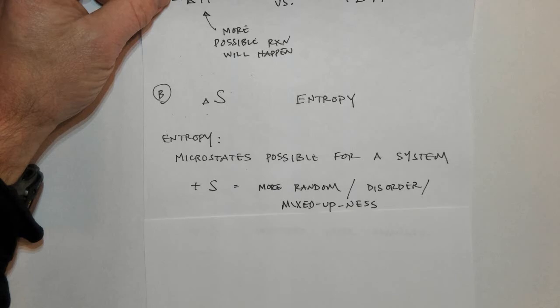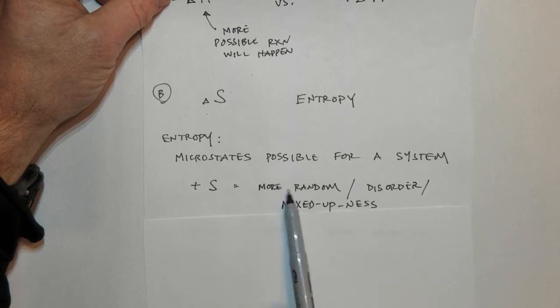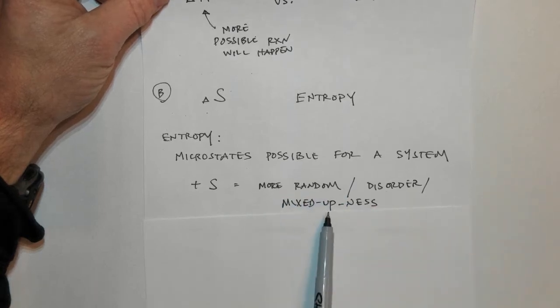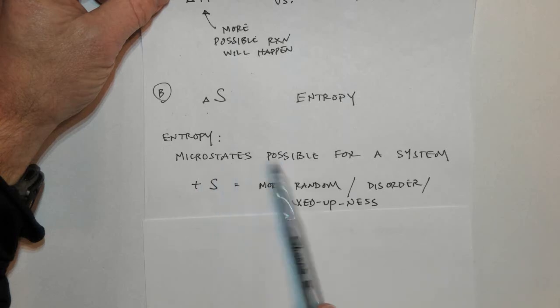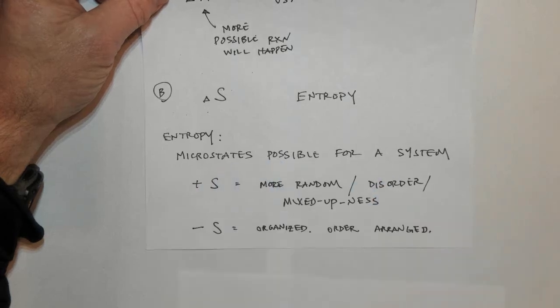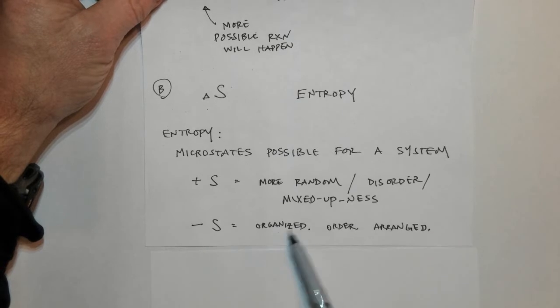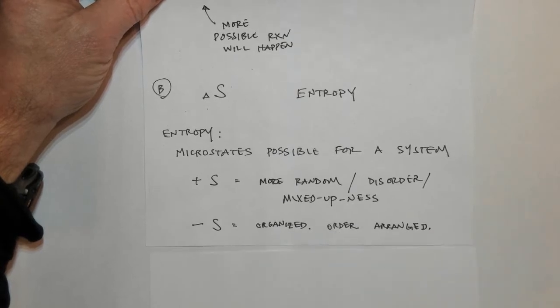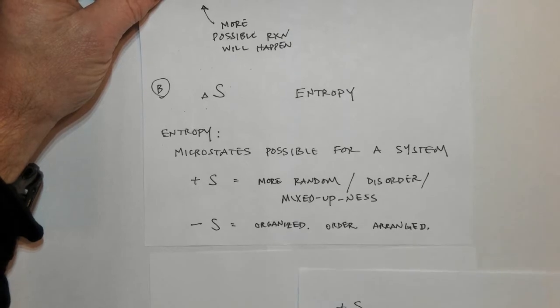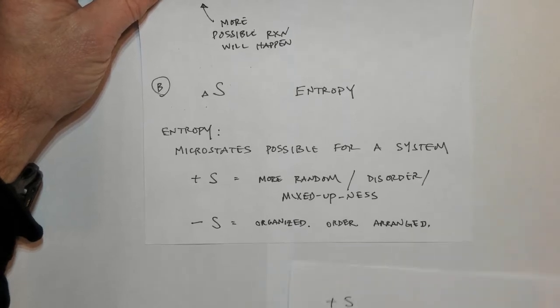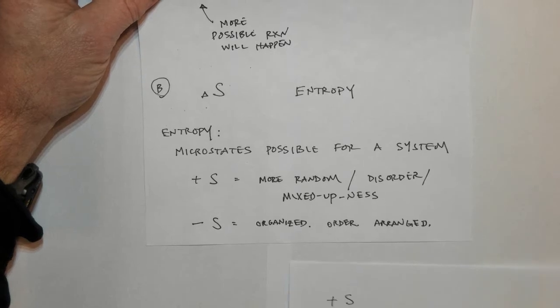So for example, something like frozen water or ice would not have that many places for the water molecules to be. Whereas with gaseous water, those particles could fly all over the place and have lots of distance between them. And so those would be much more random, more disorganized, more mixed up. We'd say they have many more possible states in the gaseous phase. A negative sign means it's more organized, more ordered, more arranged. And so a negative entropy change would mean that something became more organized.